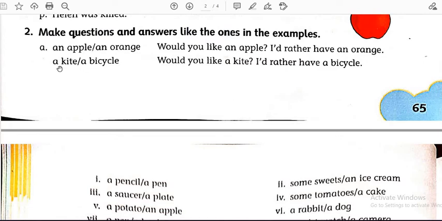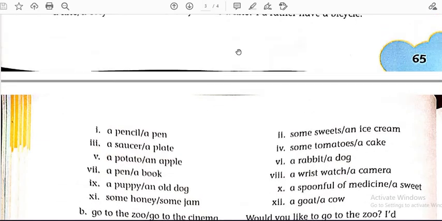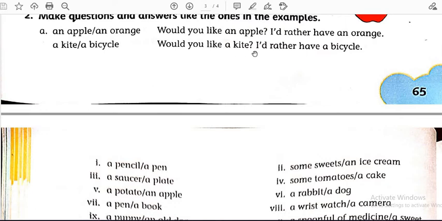Let's see the second example. A kite, a bicycle. Would you like a kite? I would rather have a bicycle. So from the first one, a kite, we have made a question, and from a bicycle we have made an answer. In the same way you all have to do the rest of the questions. Just see the pattern, the way it has been solved in the example. On the basis of that you all have to do. Let's see a few questions.